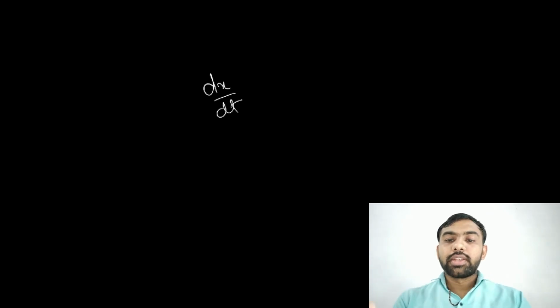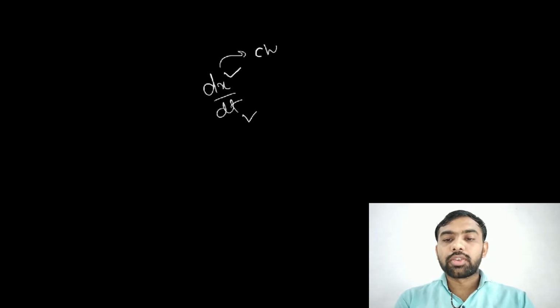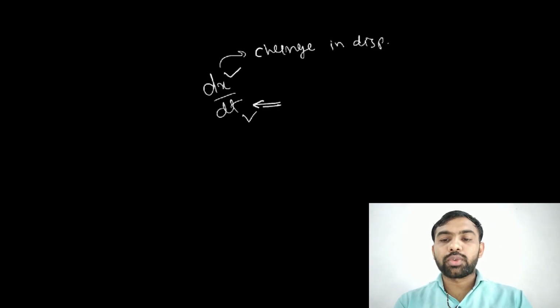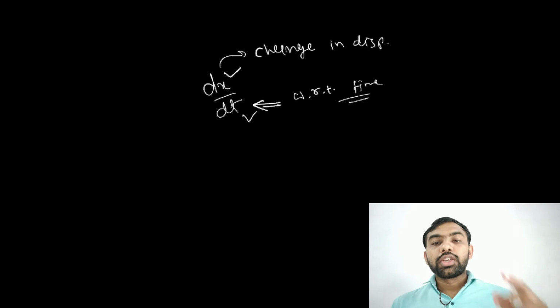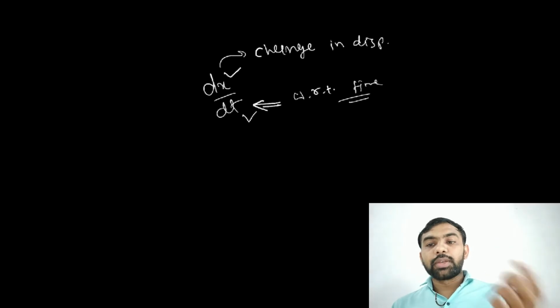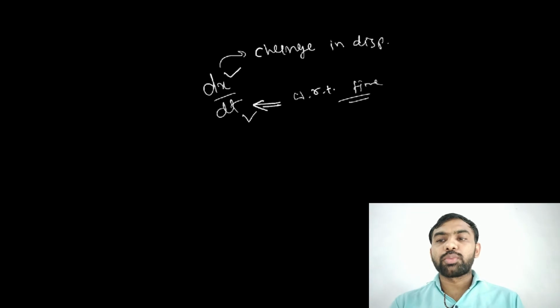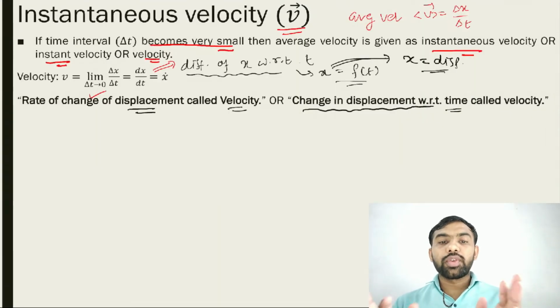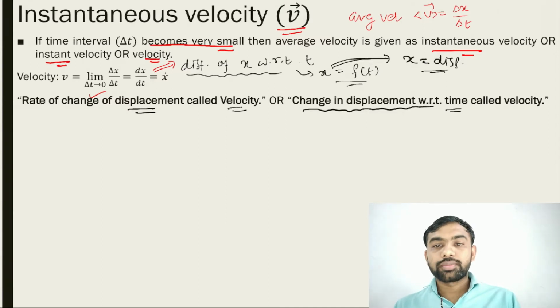If you consider this equation, dx by dt, here x is a displacement and t is time. So dx means change in displacement, and dt means with respect to time. So how do we define velocity? Change in displacement with respect to time, we call it velocity. That is the definition, you must remember, a simple thing. So we define velocity in this way. You must note everything, and then we go to instant speed. Okay, let's see the next case.